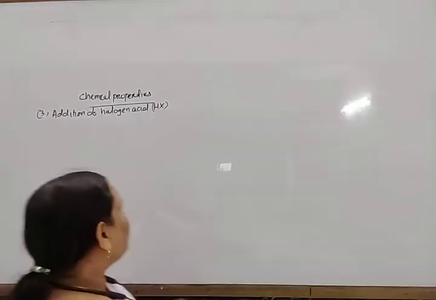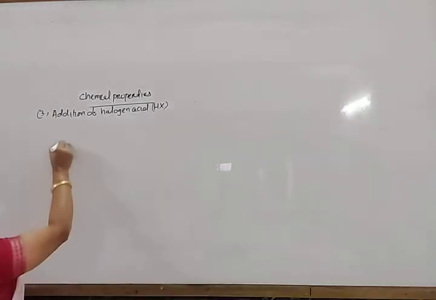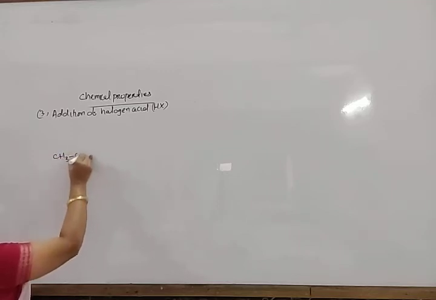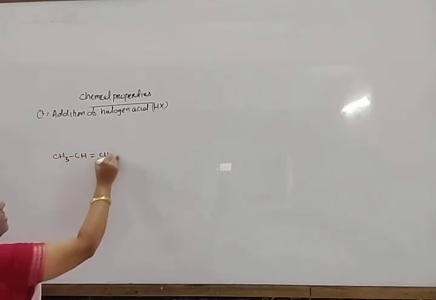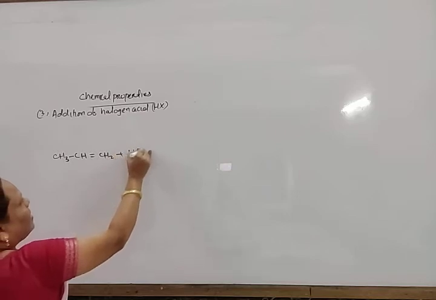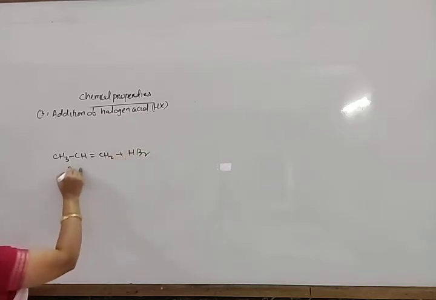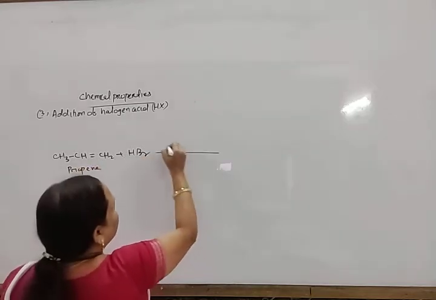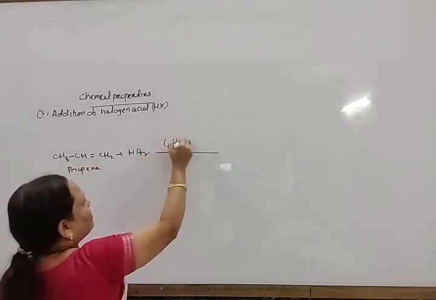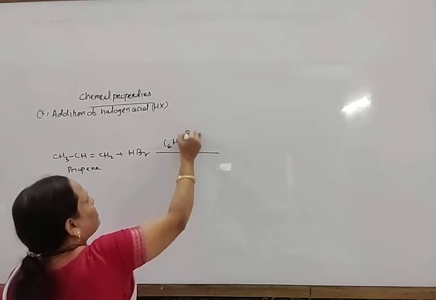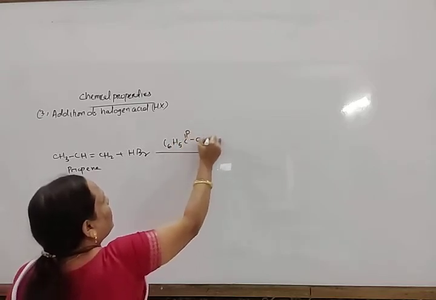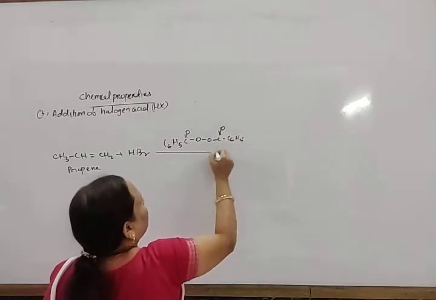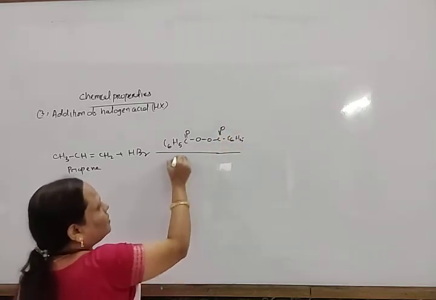Okay, so for example, when addition of HBr to propene, CH3CH double bond CH2, takes place in presence of an organic peroxide such as benzoyl peroxide, C6H5COO OCOC6H5, in this way, this is known as benzoyl peroxide.